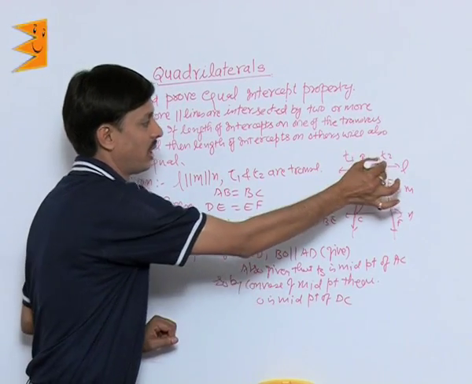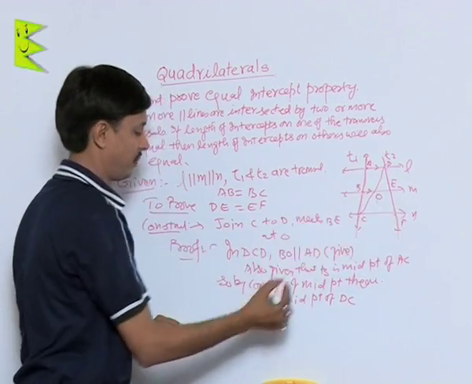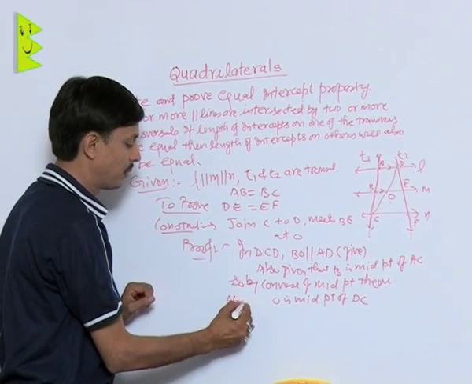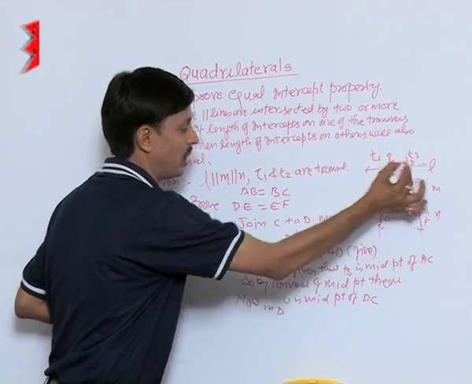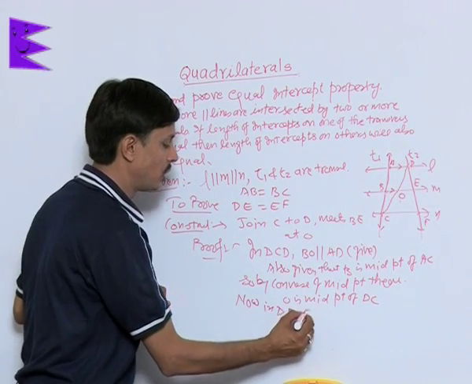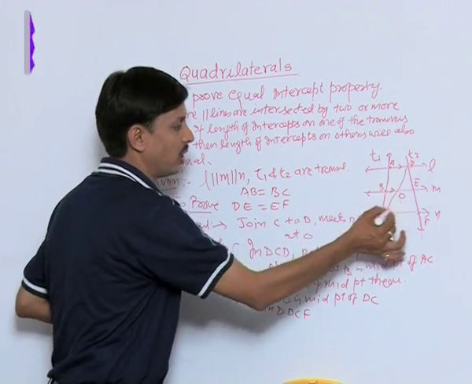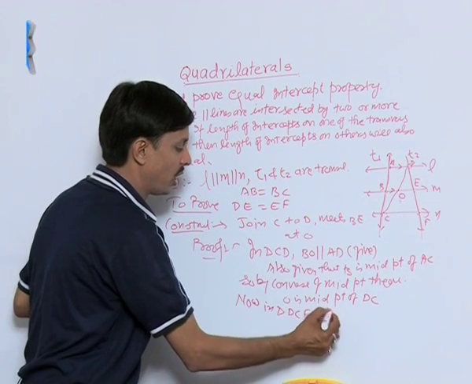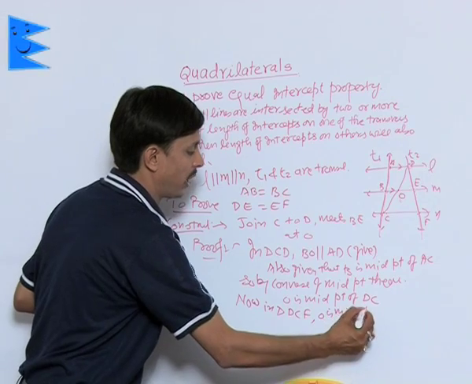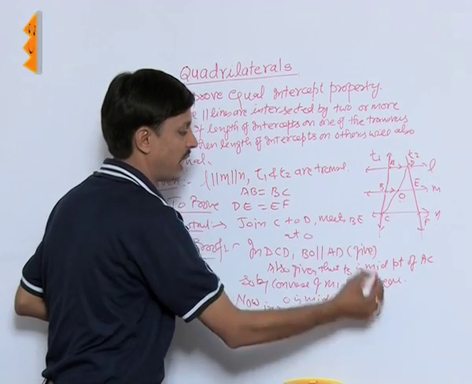Now I am taking triangle DCF. In triangle DCF, O is proved to be the midpoint of which side?